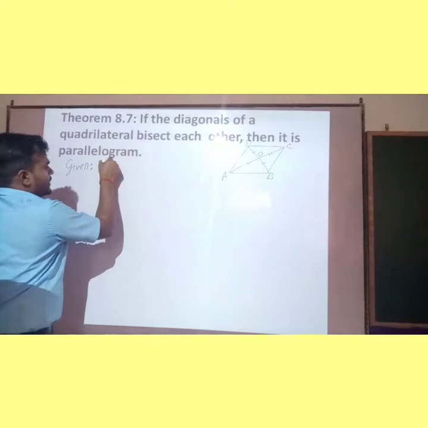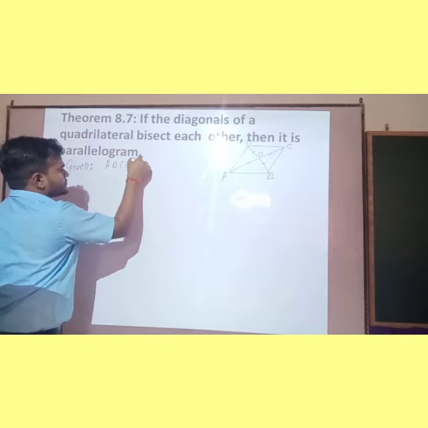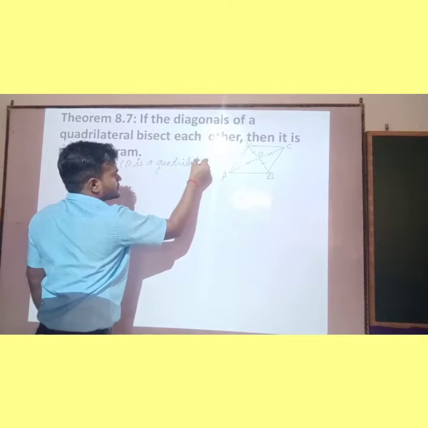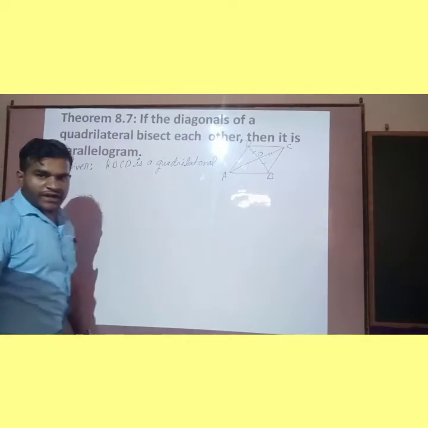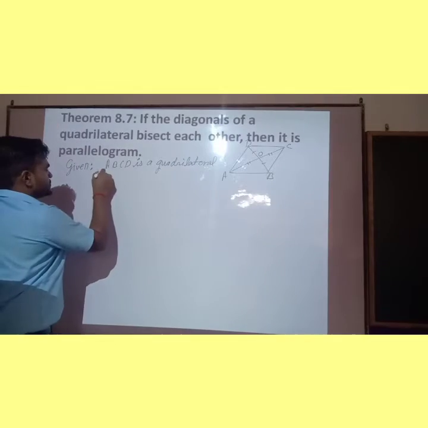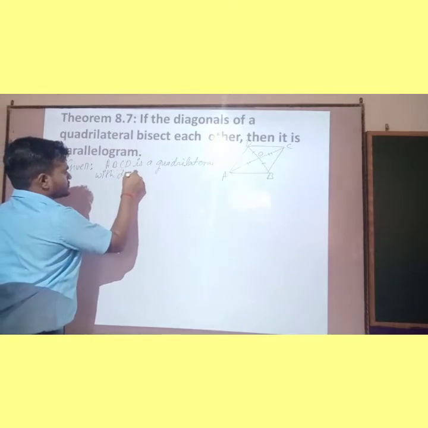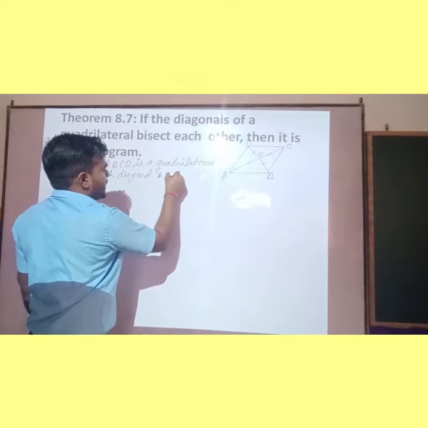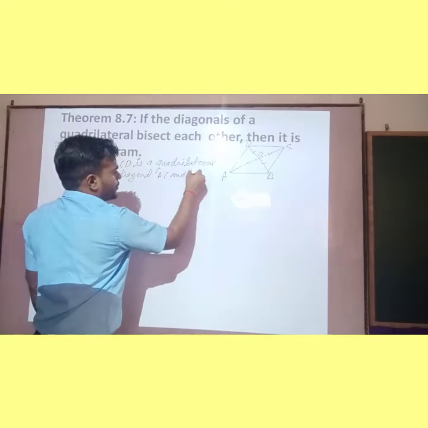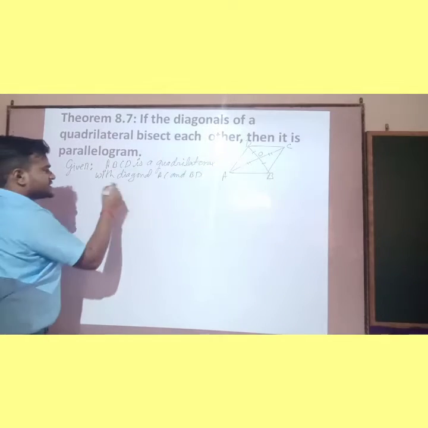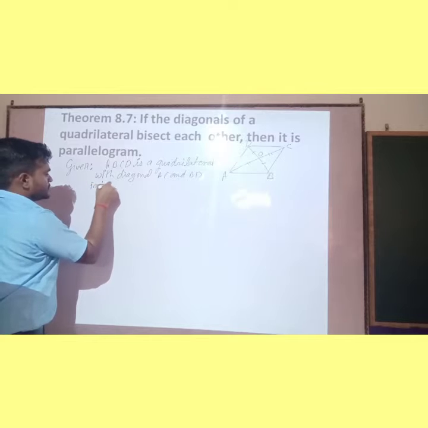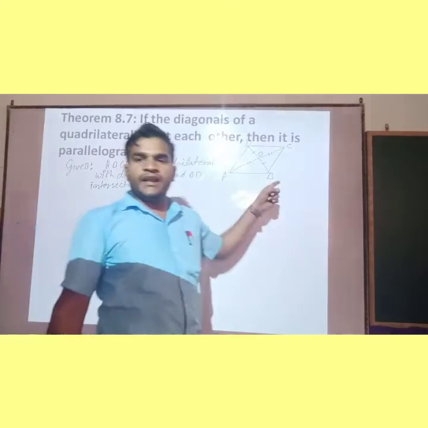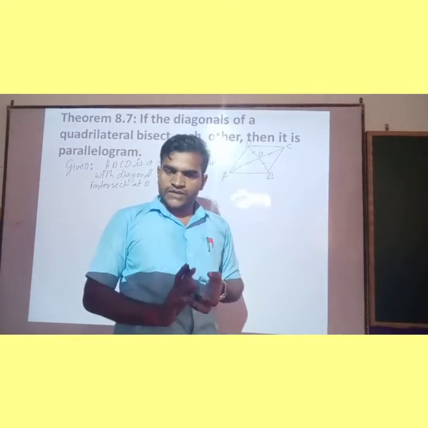Given that ABCD is a quadrilateral with diagonals AC and BD that intersect at O. Intersect at O means AC and BD intersect at O. Clear?